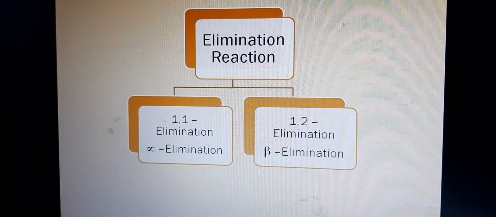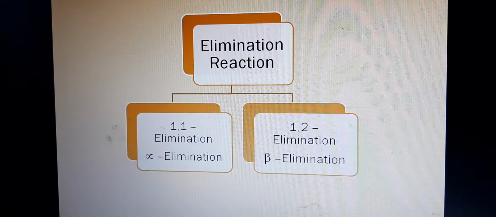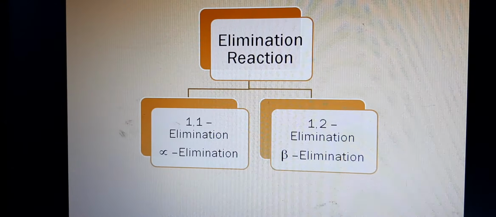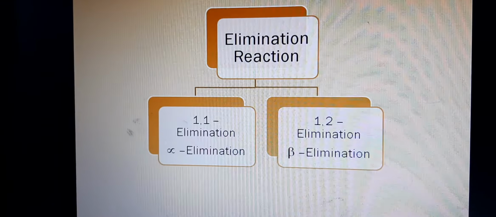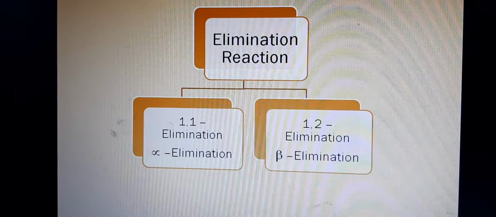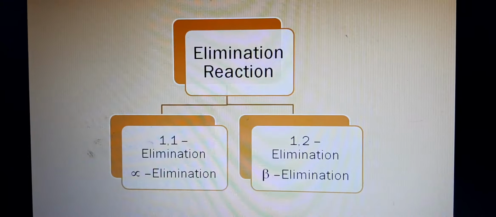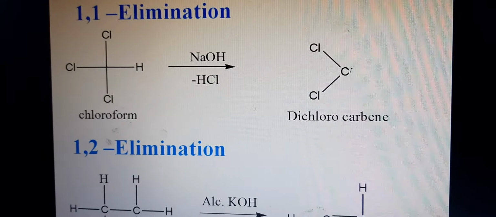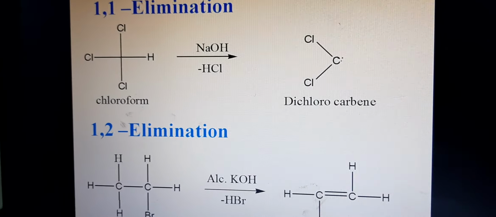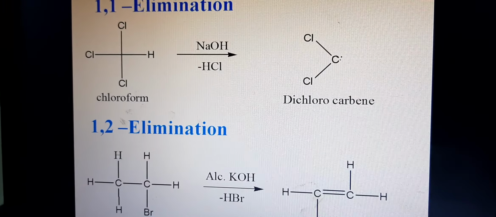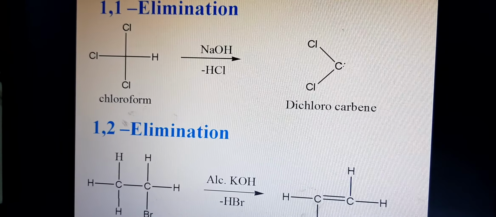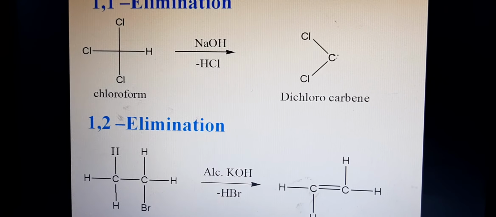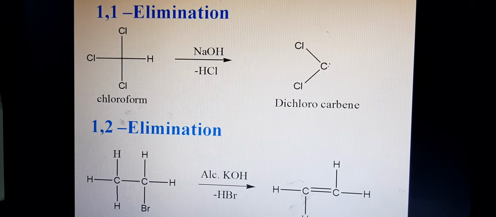Another type of reaction is the elimination reaction. What is meant by the elimination reaction? Elimination reactions are those which involve the removal of atoms or groups of atoms from two adjacent carbon atoms in the substrate molecule to form a multiple bond. There are two types: 1,1-elimination and 1,2-elimination. For example, 1,1-elimination: chloroform CHCl3 with NaOH catalyst, minus HCl, gives dichlorocarbene CCl2, and this carbon atom is the carbene atom.